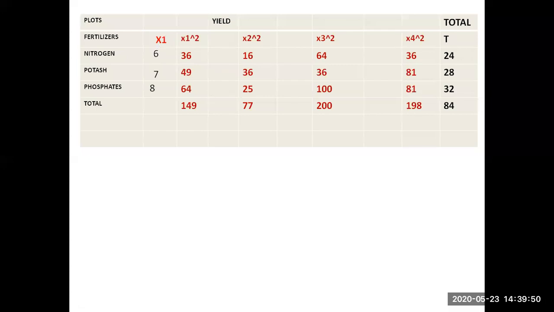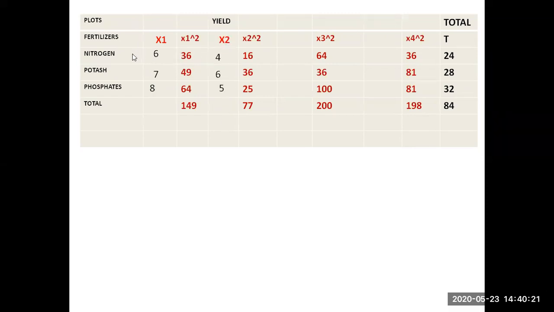The sample x1 means this is the plot x1. This is some land. In that land, I have used nitrogen, so I got 6 tons of output, let us consider. If I have used potash on that same land, I got 7 tons of yield. If I used phosphates, I got 8 tons of yield. Let us consider x2, the land next to ours.